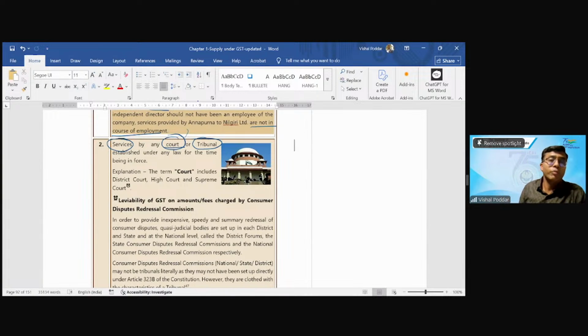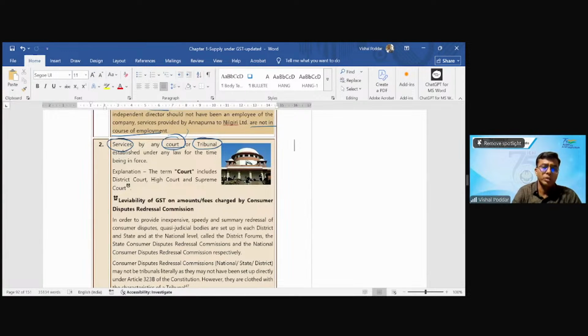They are performing their constitutional function, a statutory responsibility put upon them by the Constitution. Hence, it is not leviable to GST. So understand this: wherever you are performing any statutory obligation which is cast upon you because of that particular statutory position you have, of a government or a court, there is no GST.